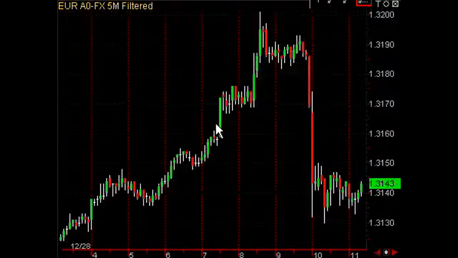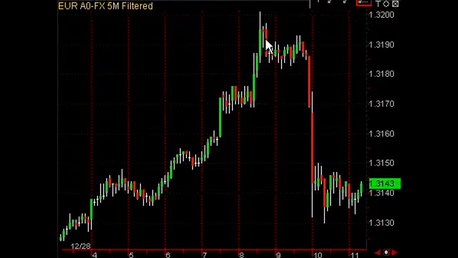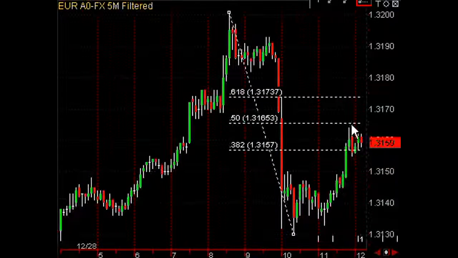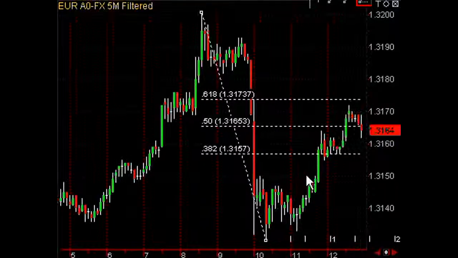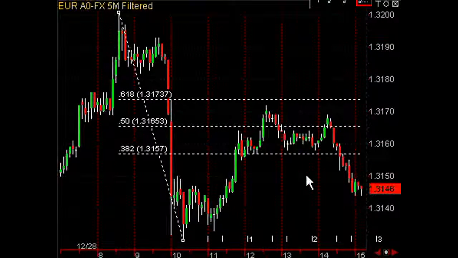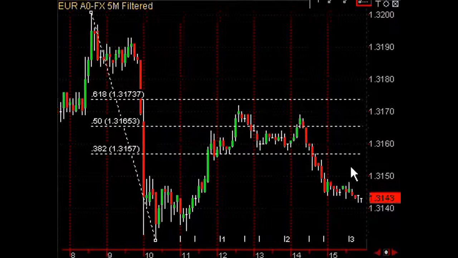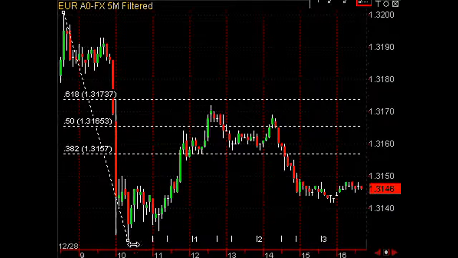Here the market's in a strong uptrend. It obviously is a failure because the market explodes down, right at 10 o'clock, right during news. You want to draw your fibs on here from the highest high to the lowest low. And then as we scroll into the future, we want to get short here at the 50 to 62% level. And in this case, it didn't actually hit the 62% level. Our short right here at 1.3165 fell about 20 pips as we are anticipating the downtrend continuing, which it does. Let's go look at another example.